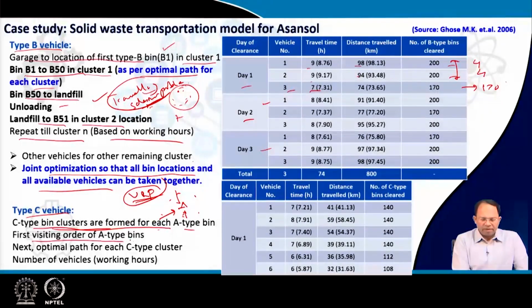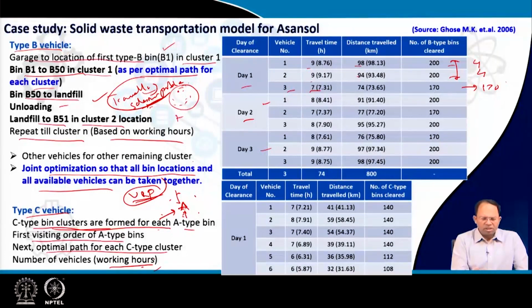First, the visiting order of A type bins. First, we have to determine which A type bin I should visit first, and then the next optimal path for each C type cluster is to be determined. So once I decide that I will start with this particular cluster, I find the optimal path within that cluster and I take the waste to the particular A type bin. Once that cluster is done, then I move on to the next cluster till my working hours are expended.